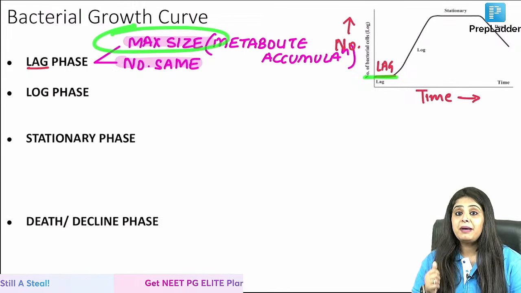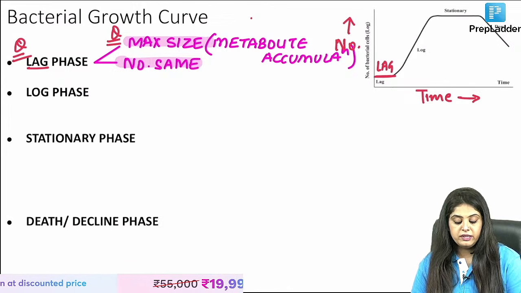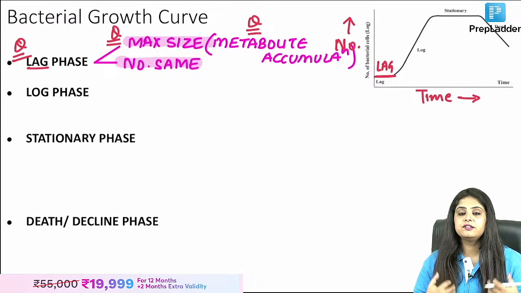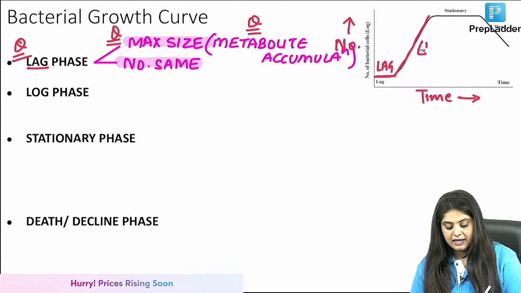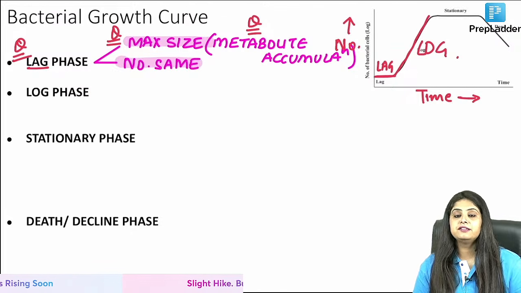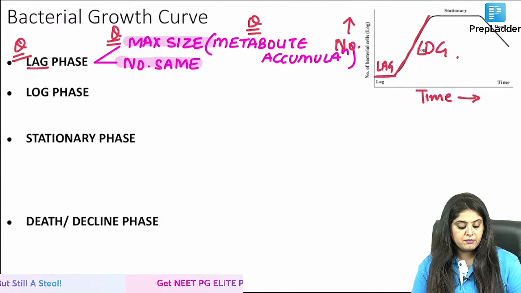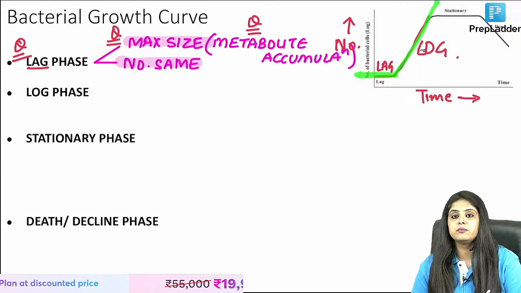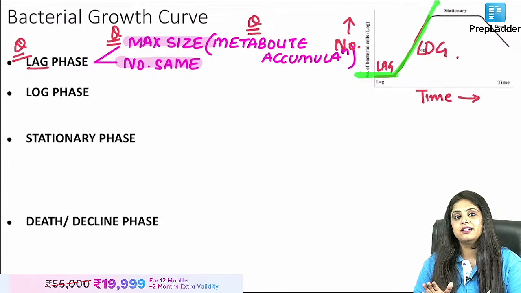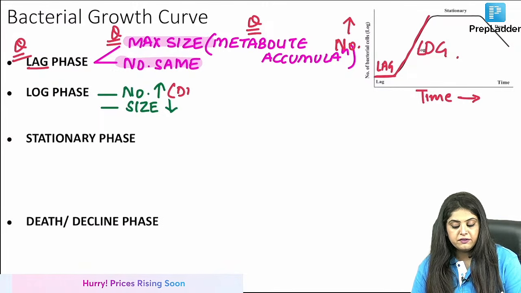Maximum size is present at the end of which phase? Lag phase. What is it doing? It is sitting and eating a lot of metabolites. It is accumulating because it knows that from tomorrow I have to do a lot of work, and that phase is known as the log phase. Log is what? Number. The number increases exponentially. So just imagine that we were sitting, eating, going fat, and then suddenly we entered into internship. They made us work so much that we lost weight. So can I say that in this phase, when the bacteria is dividing, because of division the number is increasing but the size goes down?